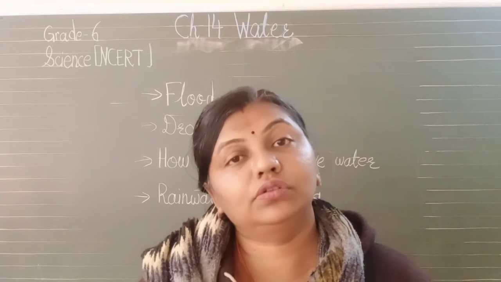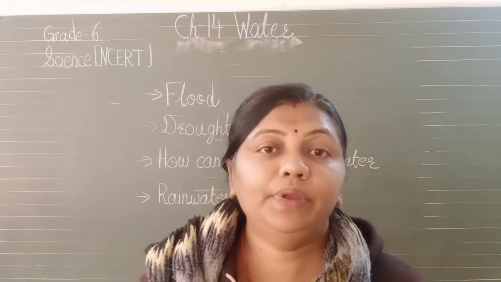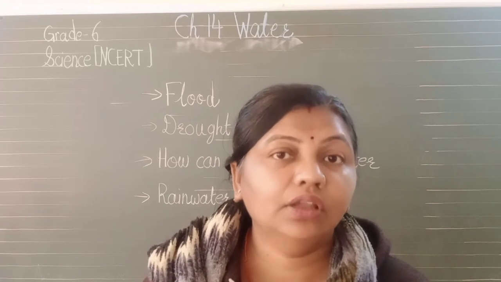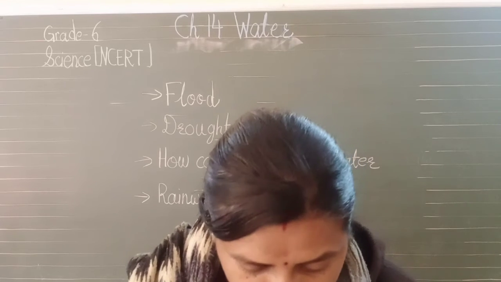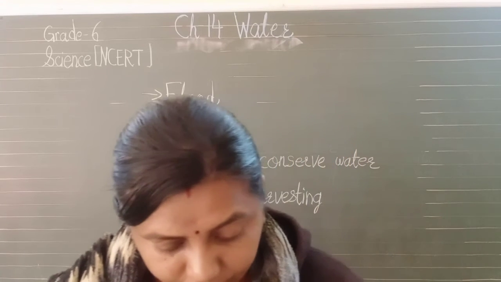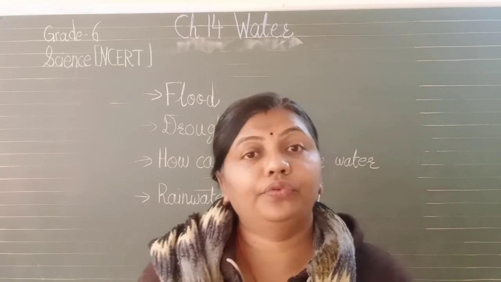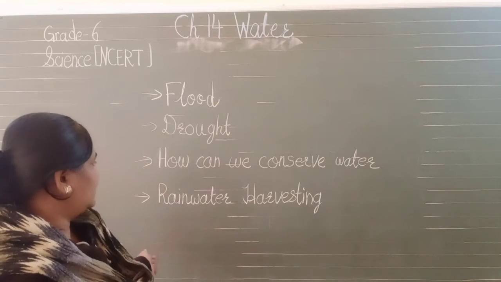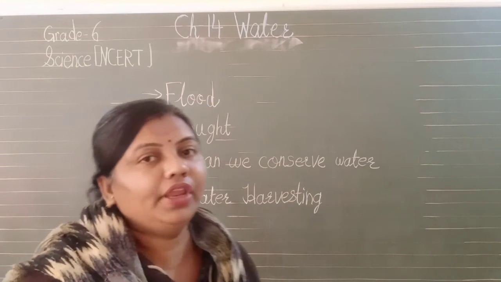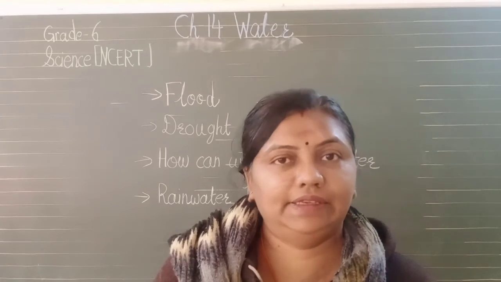Now we can also conserve water for future use. As I told you, by building check dams and constructing proper ways to conserve water, we can conserve it. There are two techniques for rainwater harvesting. Which are they? Let us see.